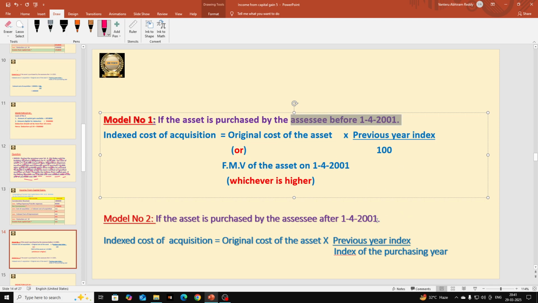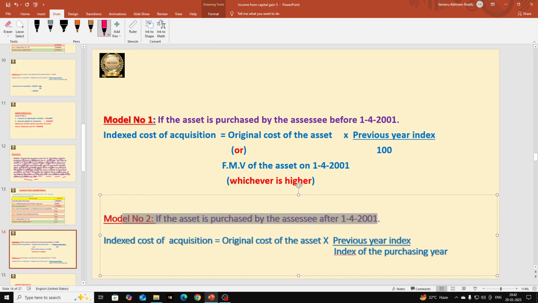And which one is suitable? Model 2 is suitable. That is, if the asset is purchased by the assessee after 1-4-2001, then we are going to take the model 2 formula. In this problem, the asset is purchased after 1-4-2001, because the 2001 index number is 100 and they have given the purchasing year index number as 137. So confidently we can say that it is after 1-4-2001.